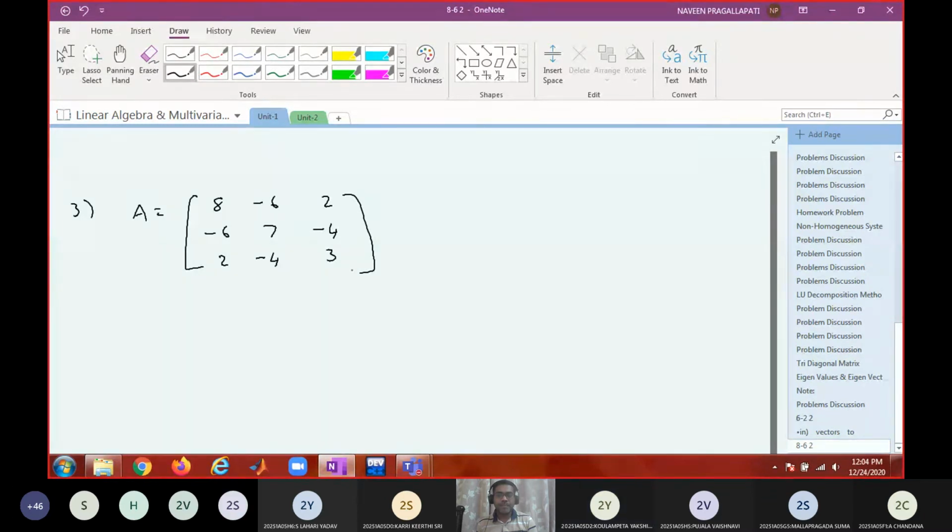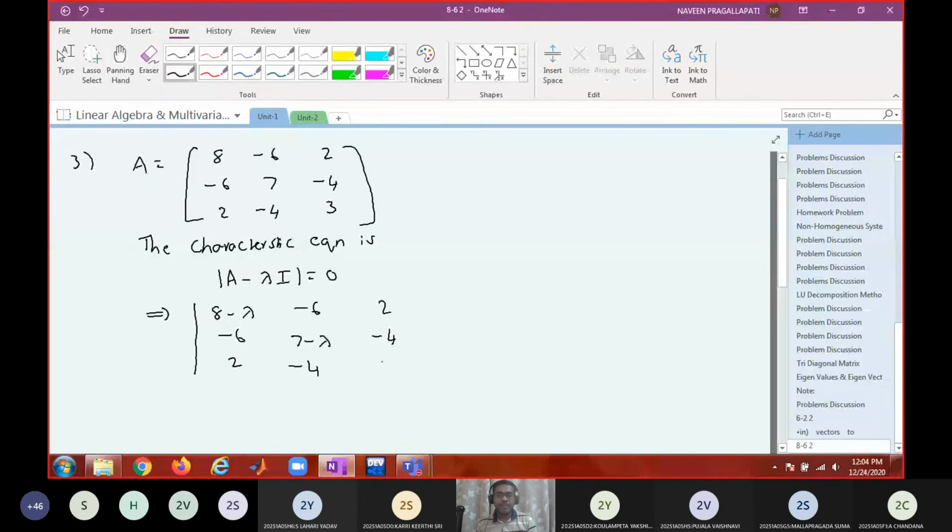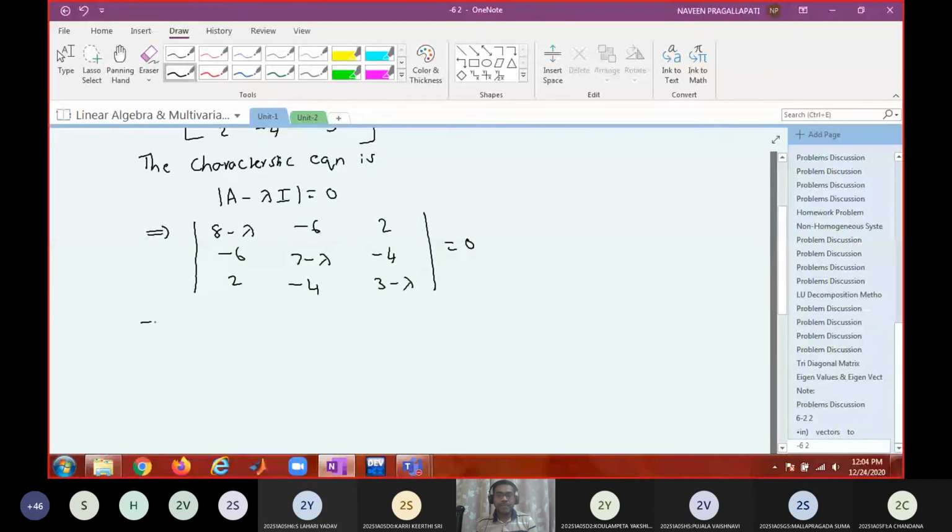Find out the characteristic equation. Simplify it and tell me the cubic equation.